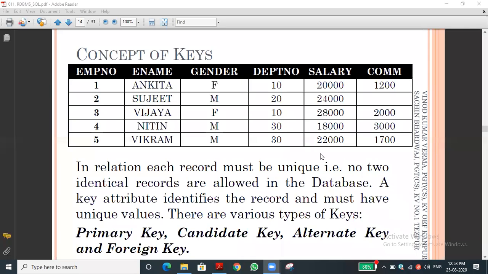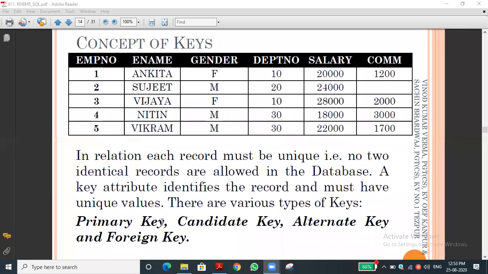Let me today enter into the topic of keys. There are 4 types of keys we use in SQL: primary key, candidate key, alternate key, and foreign key. These are the 4 keys we use. Another key also is there, the unique key, where the data will be unique. That is a simple thing.